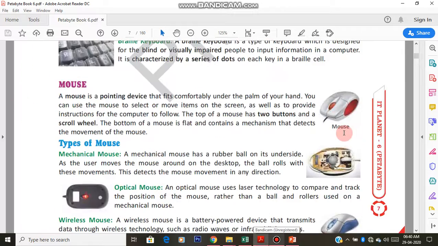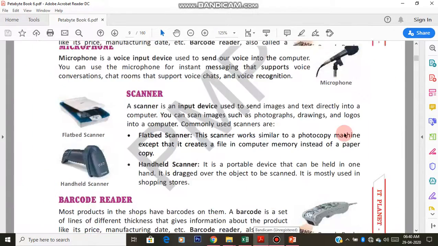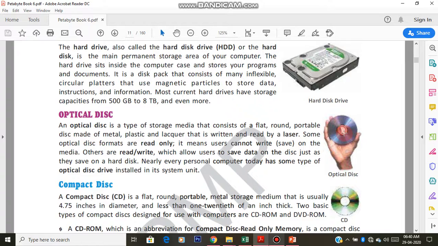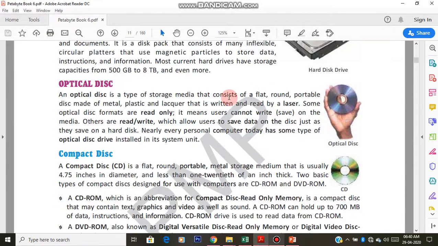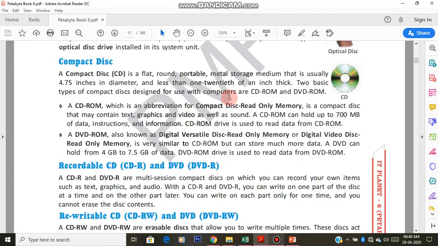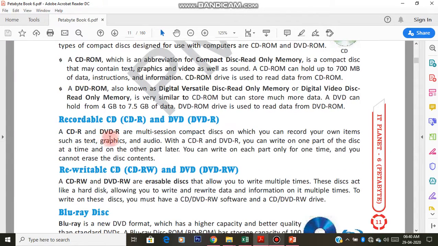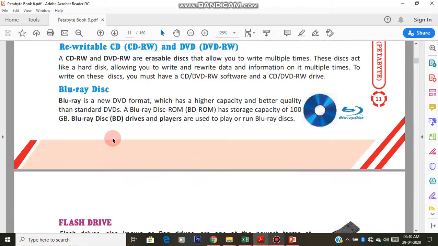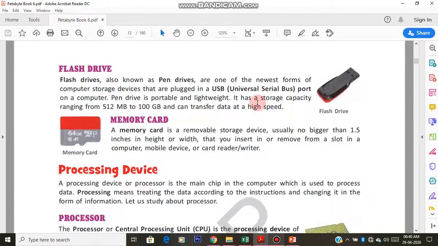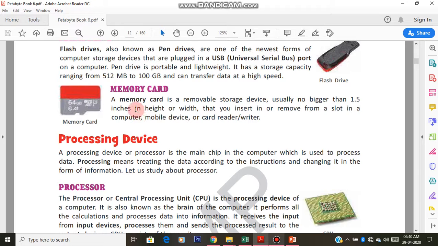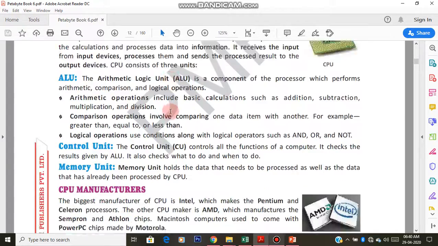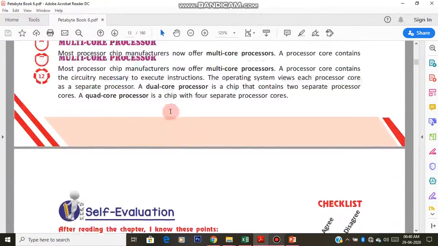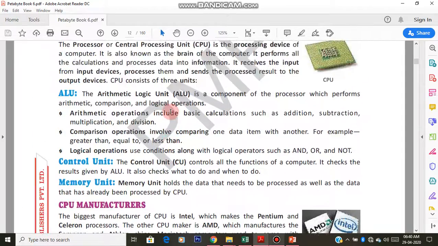So today we have learned storage devices, hard disk, optical disk. Under optical disk we had seen compact discs, recordable CD, rewritable CD, and Blu-ray, and flash drives, nothing but pen drives. And we have also seen memory cards, different types of memory cards and where we use them. Next we have gone through processing devices, all these things. So by this our chapter ends.